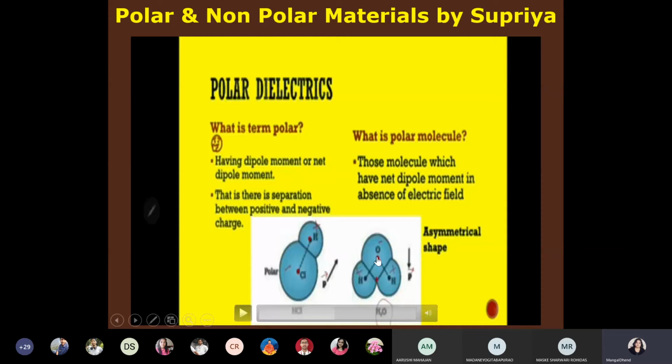So you can see the resultant of these directions will be somewhere here. The resultant exists, it will not get cancelled. Therefore net dipole moment exists. They have asymmetrical shape. Here you can see H plus and Cl minus have different shape. Therefore polar molecules have asymmetrical shape.